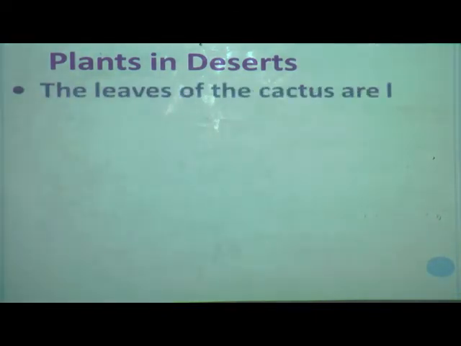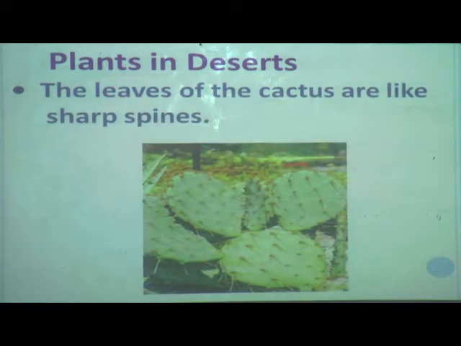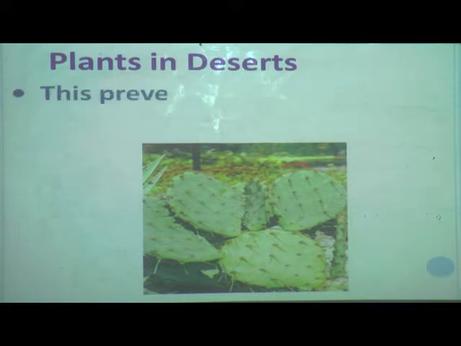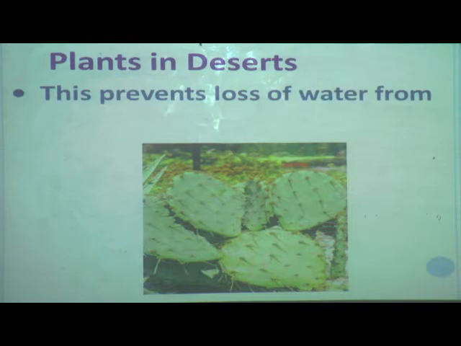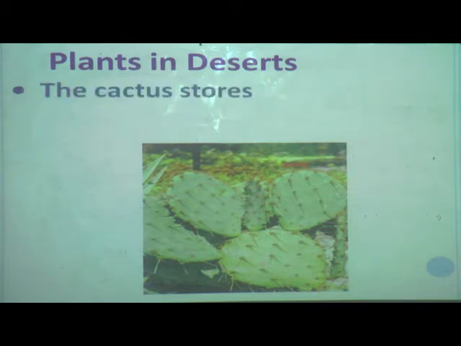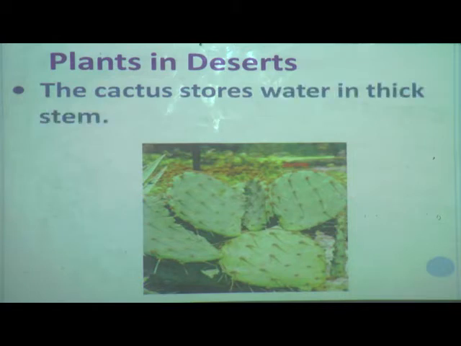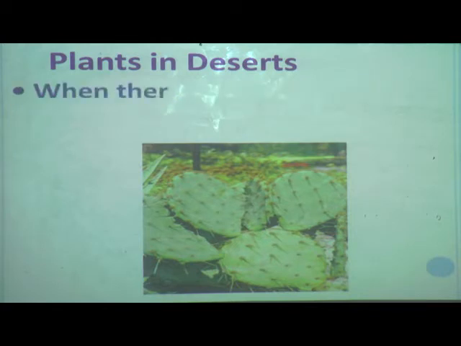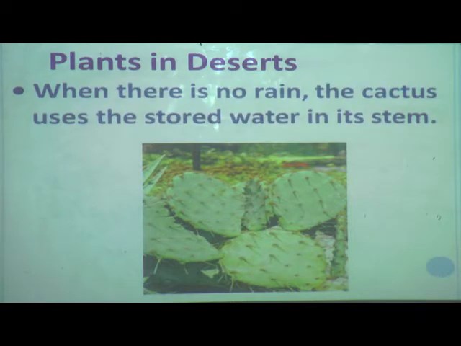The leaves of the cactus are like sharp needles. Here, whatever needle-like structures you can see, these spines, those are the leaves of the cactus plant. This prevents loss of water from the leaves. The cactus stores water in its thick stem, and when there is no rain, the cactus uses the stored water in its stem.